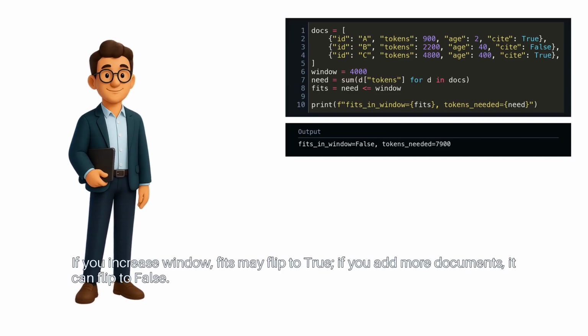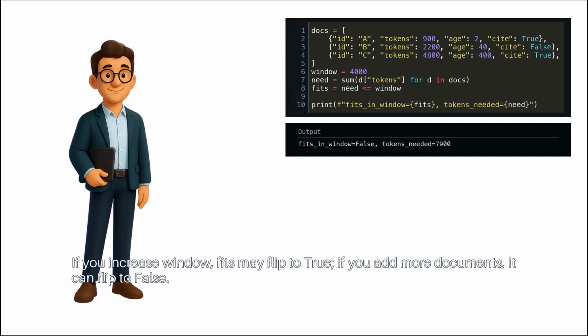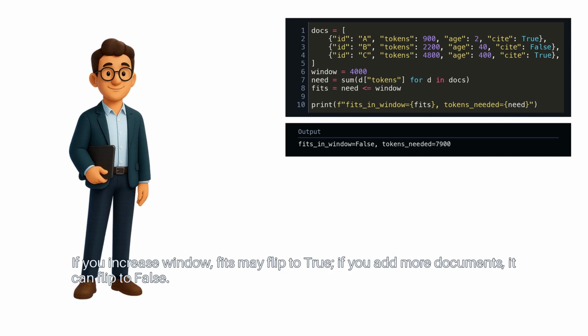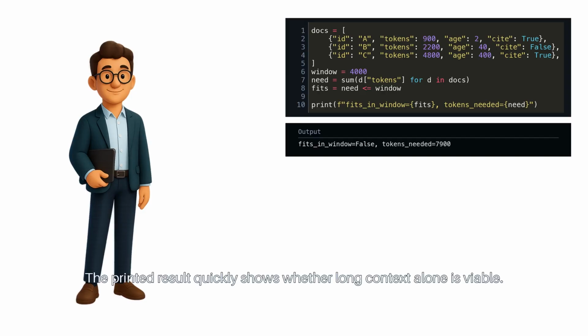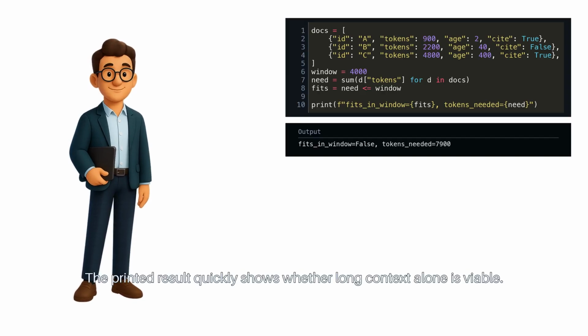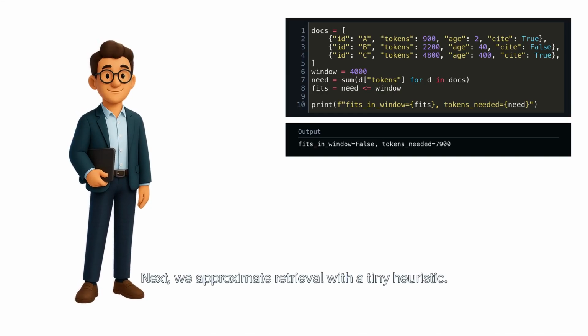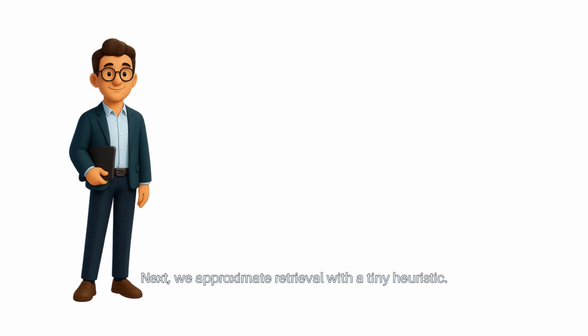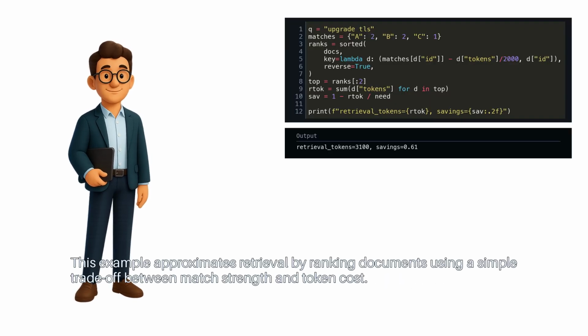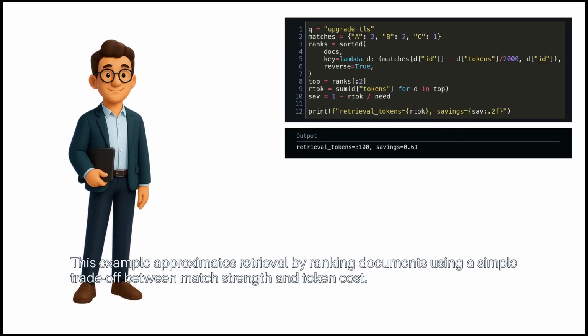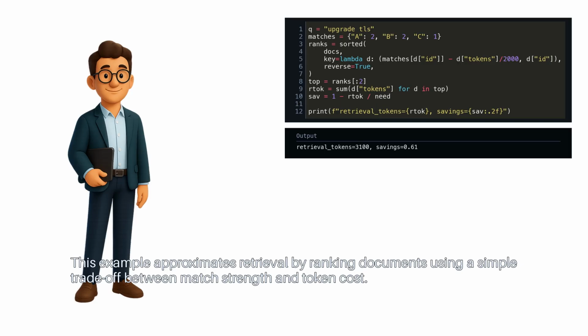If you increase window, fits may flip to true. If you add more documents, it can flip to false. The printed result quickly shows whether long context alone is viable. Next, we approximate retrieval with a tiny heuristic. This example approximates retrieval by ranking documents using a simple trade-off between match strength and token cost.